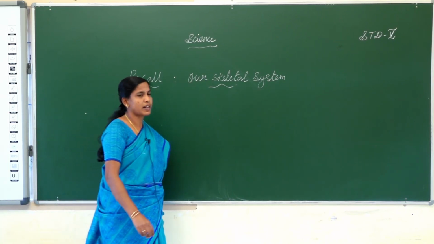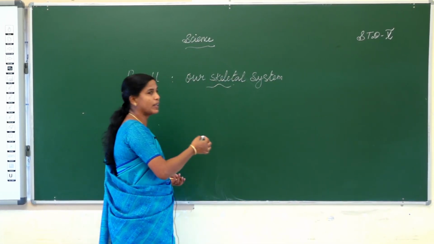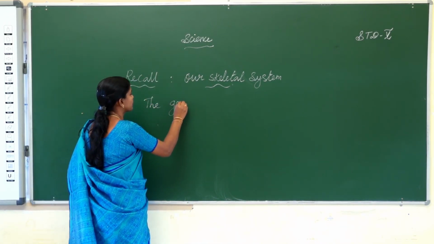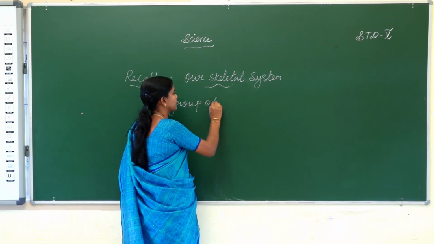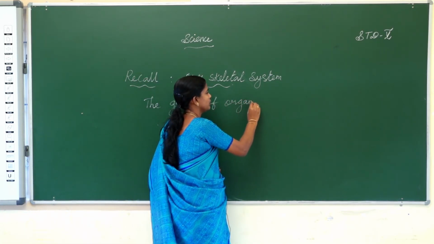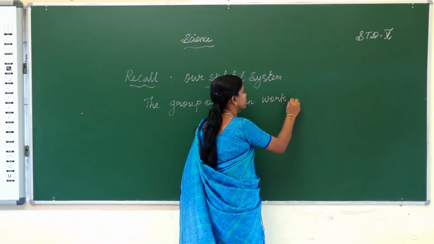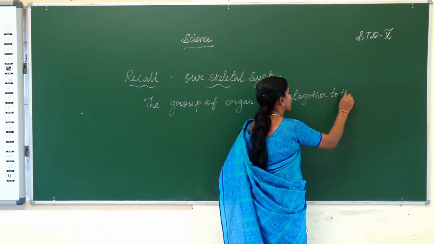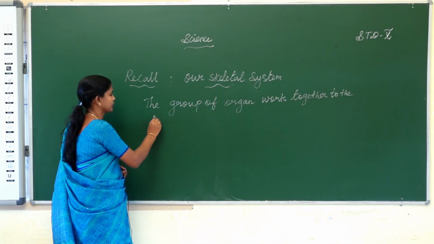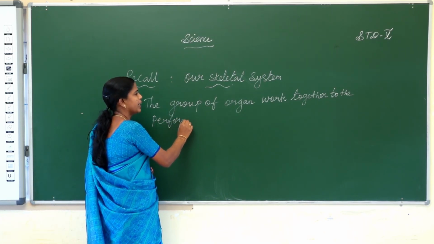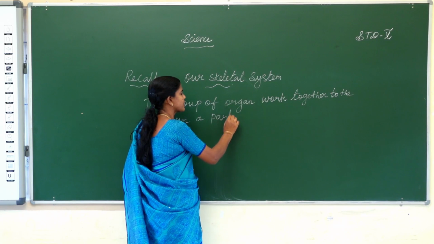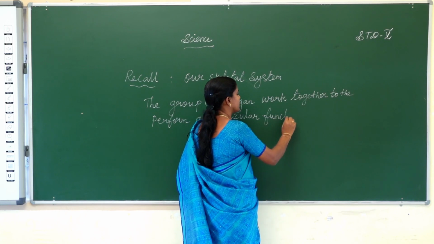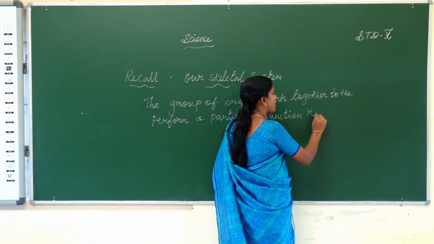A group of organs working together to perform a particular function is known as an organ system.